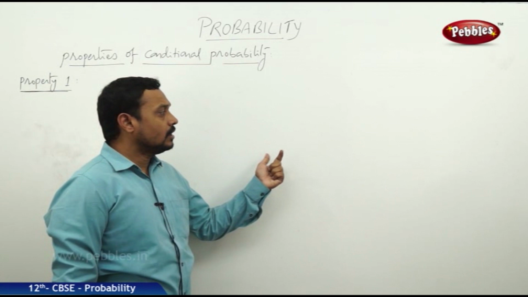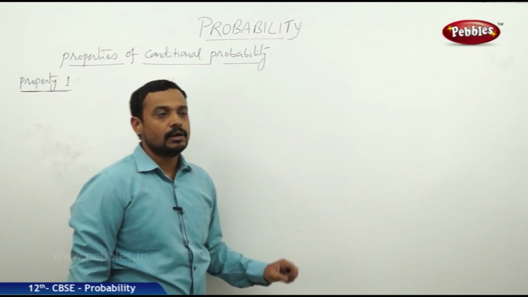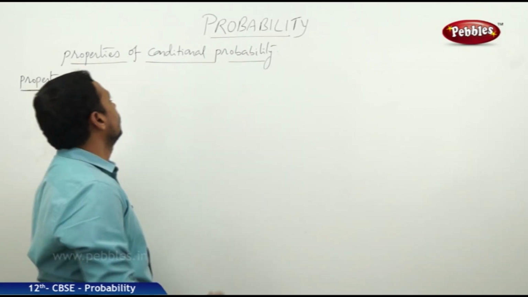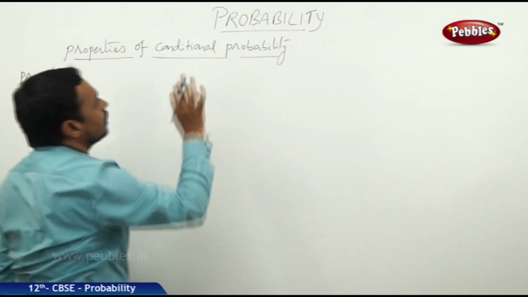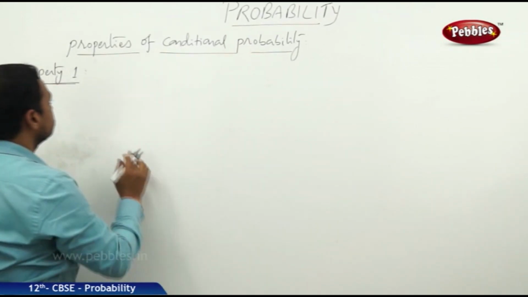We have done the problems on conditional probability. Now, let us know the properties of conditional probability.